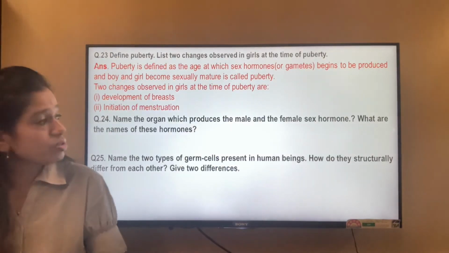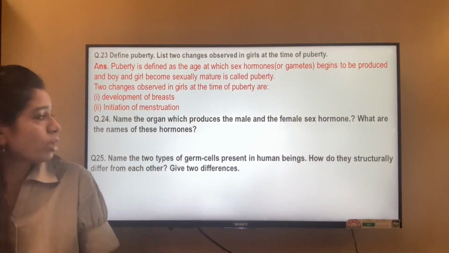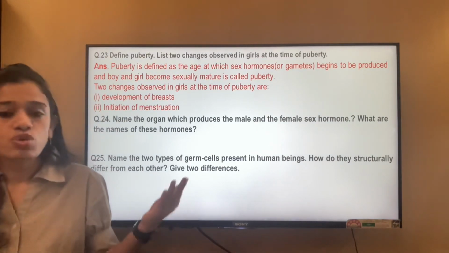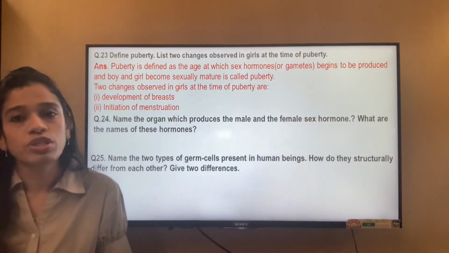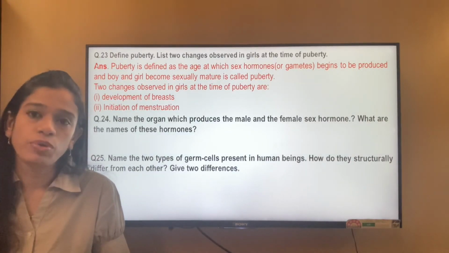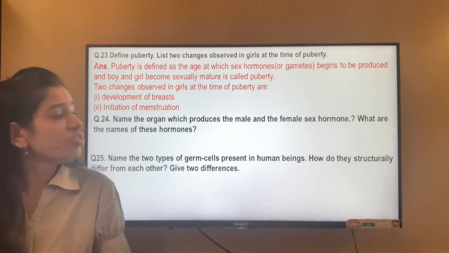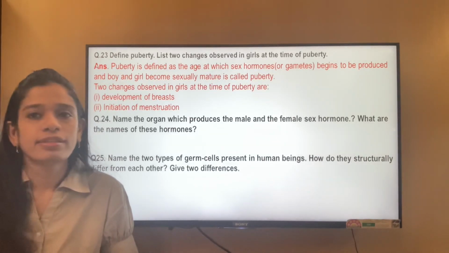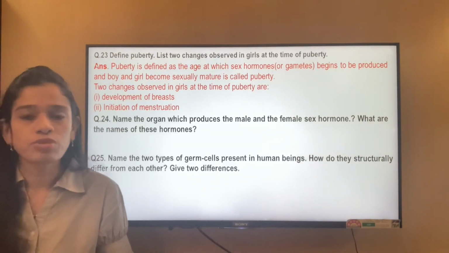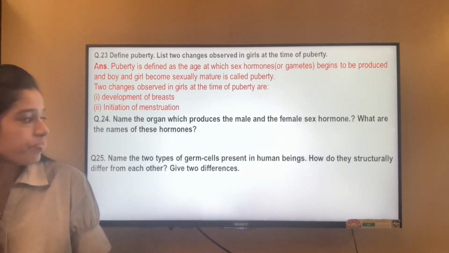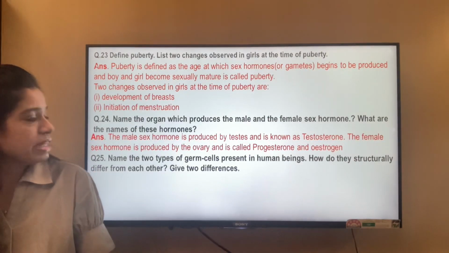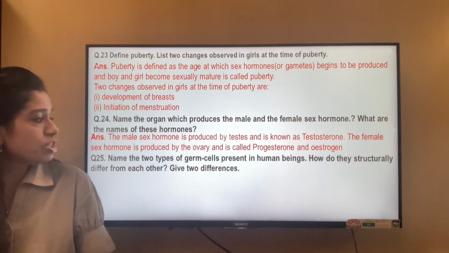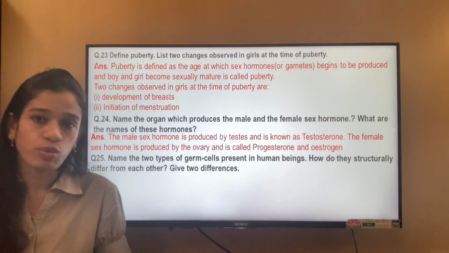Name the organ which produces the male and the female sex hormone and what are the names of these hormones. So the organs which produce, and what do they produce. The organ which produces the male sex hormone is called the testis, and it produces the hormone testosterone, whereas the female sex hormone is produced by the ovaries, and the hormones which are produced are known as progesterone and estrogen. So let's see the answer. The male sex hormone is produced by testis and is known as testosterone. The female sex hormone is produced by ovary and is called progesterone and estrogen.